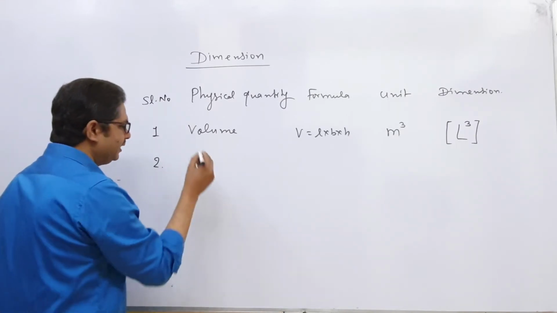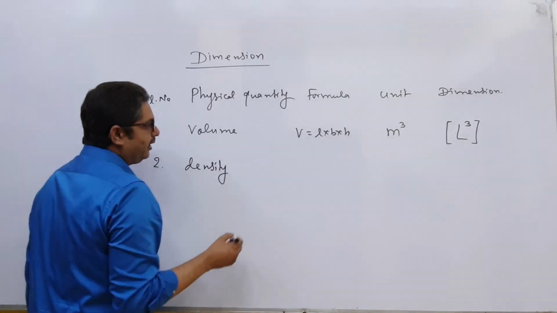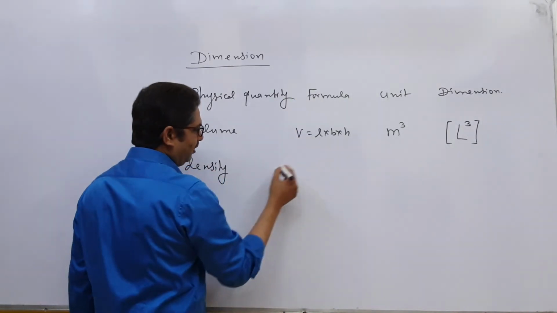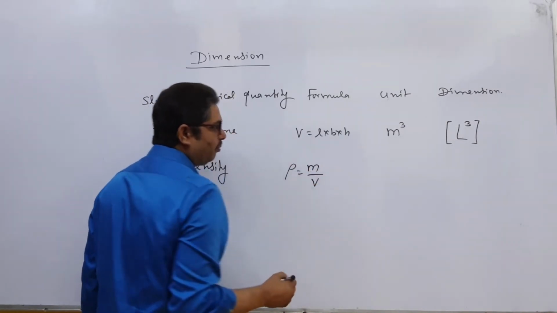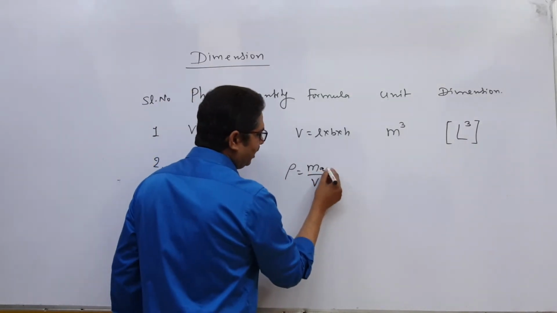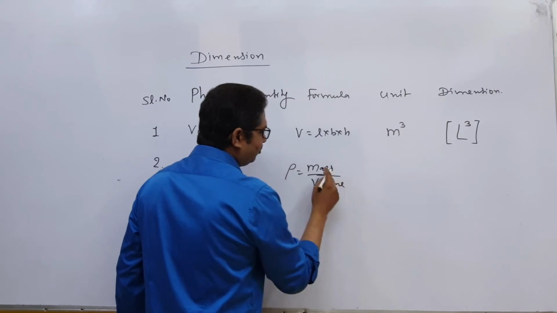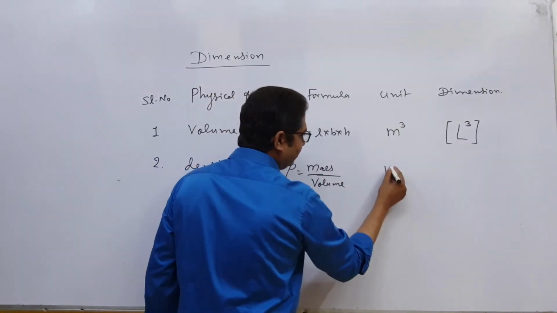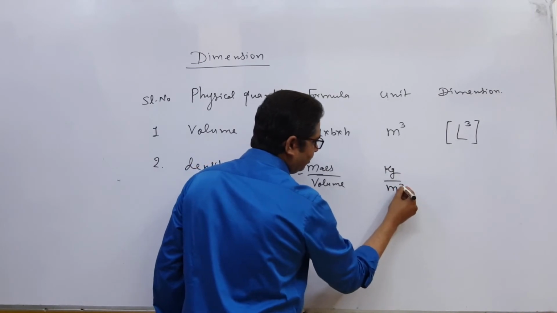Suppose I am saying density. What is the formula for density? Density rho equals mass by volume. So what will be the unit for mass? For mass the unit will be kg and for volume the unit will be meter cube.